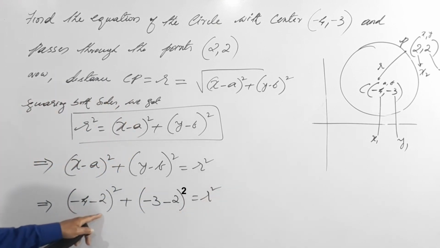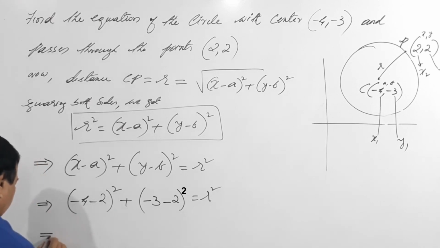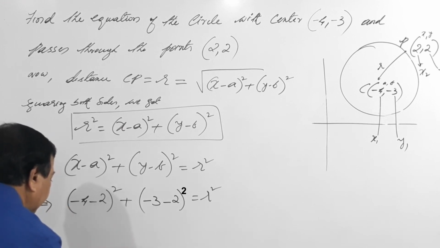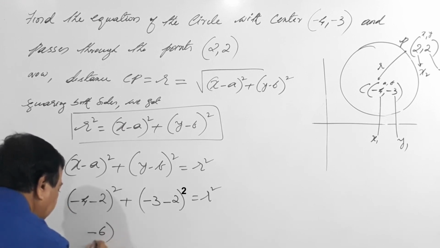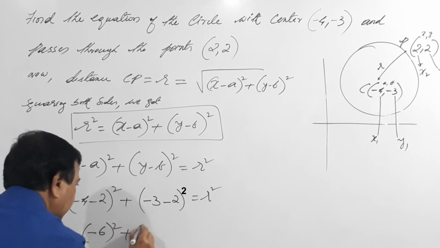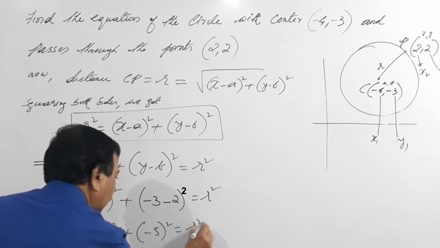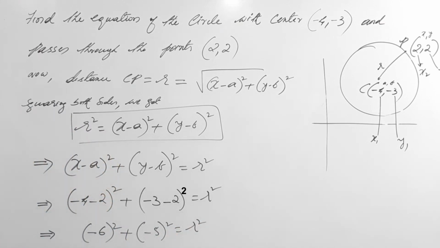So minus 2 minus 4 minus 2 is minus 6. Minus 6, the whole square, plus minus 5, the whole square, equals r square.